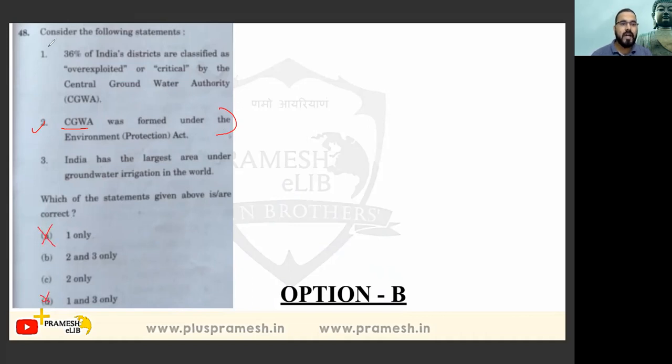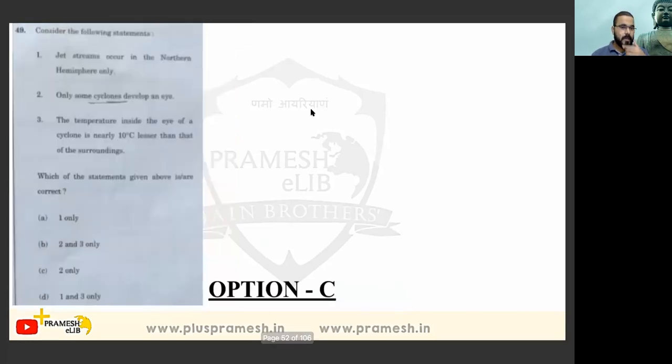Okay, we don't know about the first, so the first is incorrect only. Actually, 36% of Indian districts are not classified as overexploited or critical by CGWA. And India has the largest area under groundwater irrigation in the world. Yes, India has. So option B will be the answer, because India has the most cultivable area. Let's move to the next question.